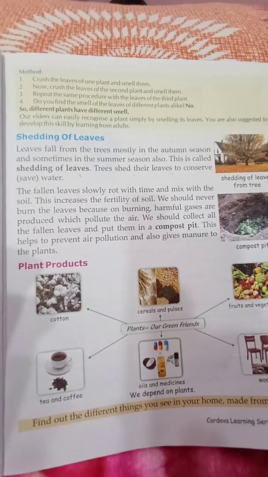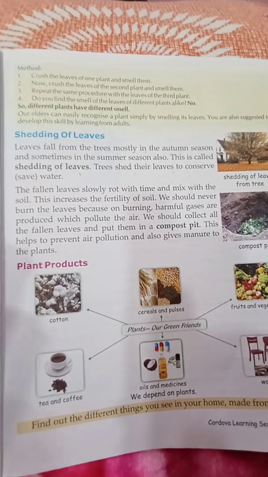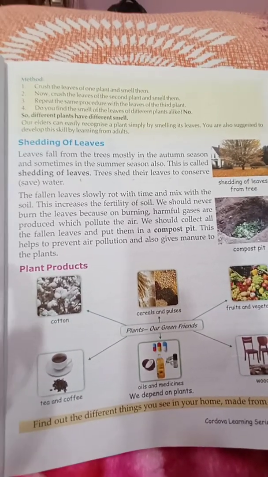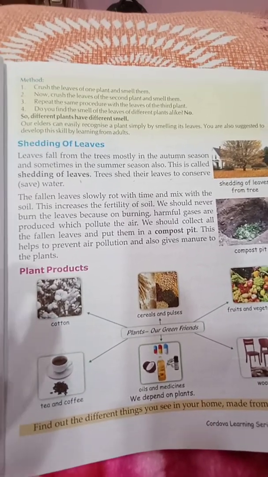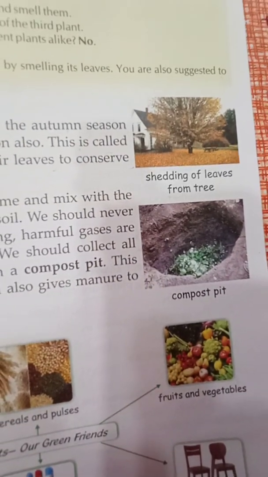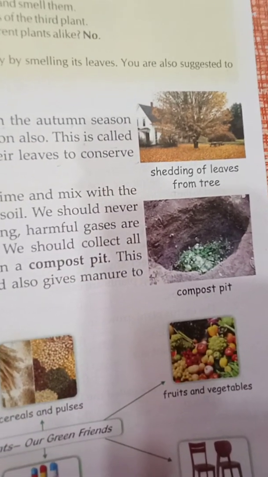Why do these leaves shed from the trees? To save water. The most important thing is that leaves shed from the trees to save water. Here you can see the picture, shedding of tree leaves from the tree.